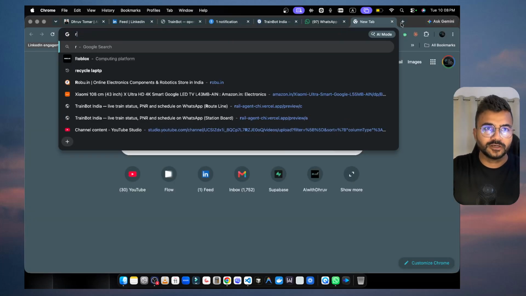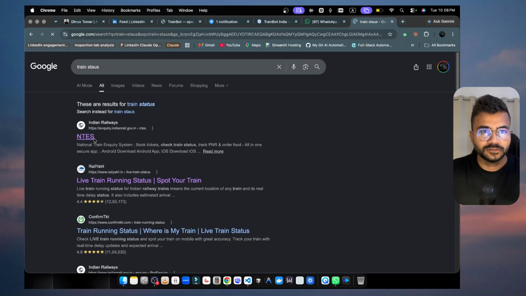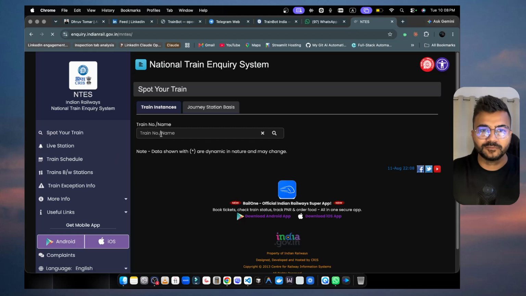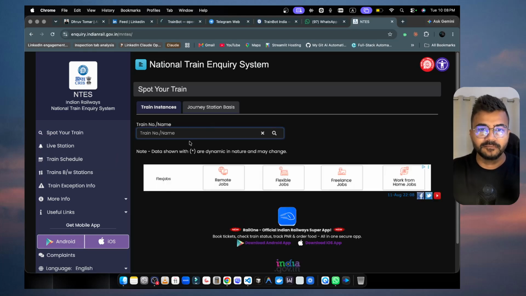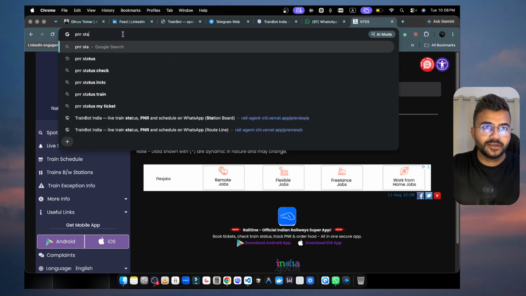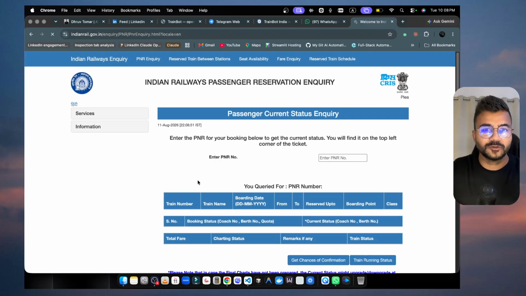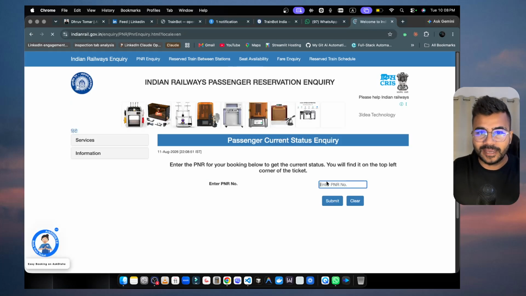If we have to check a train status, I can search on Google. That's what we do mostly, and then we click on whatever comes. Then we have to type the number. That's fine, but again, only train status, right? Then if I have to check my PNR status, again I have to type, right? So you can see the challenges, the problem that we are facing. Now I'll just check PNR. I'll type some PNR, whatever the number.